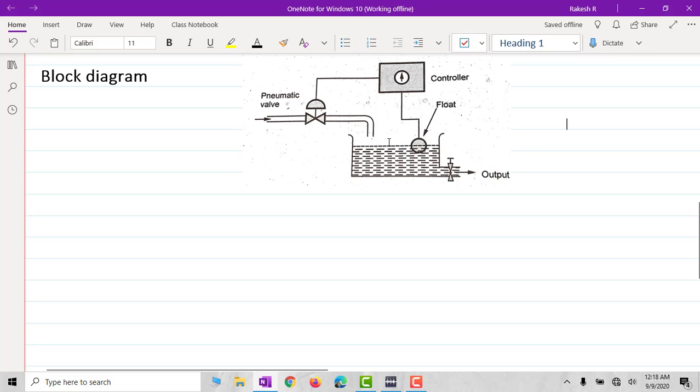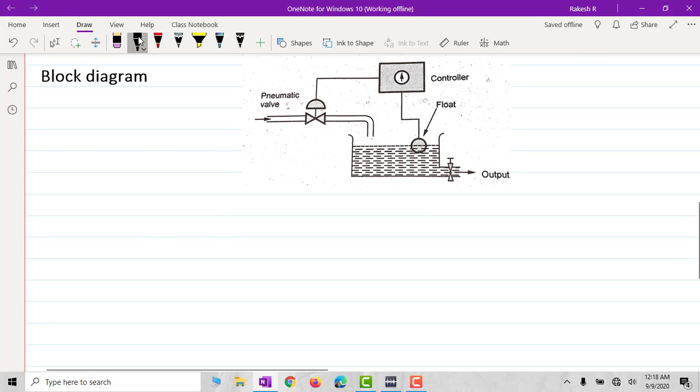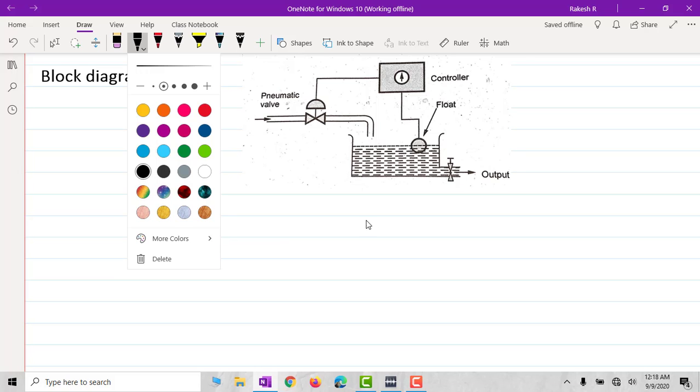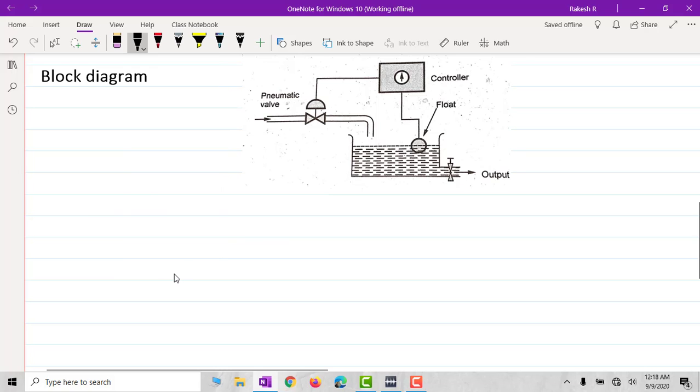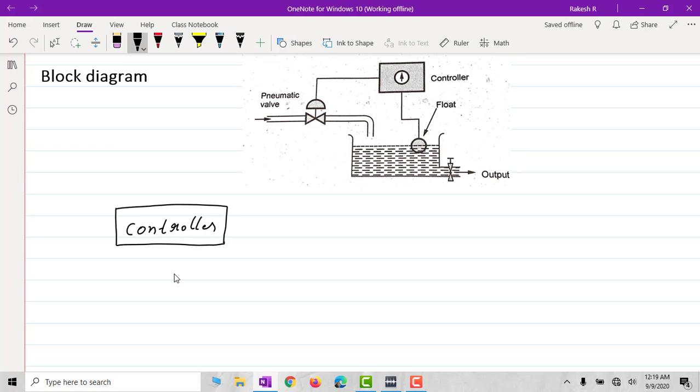Now first thing, I shall write this one as the controller here. This is one block which represents a system or a plant here.